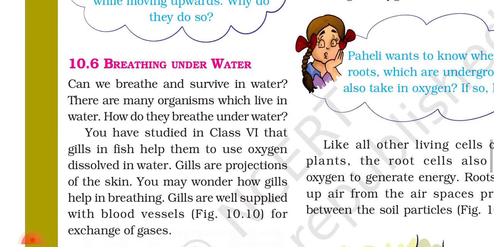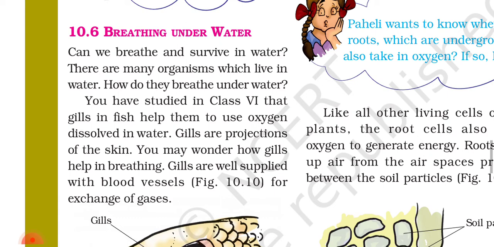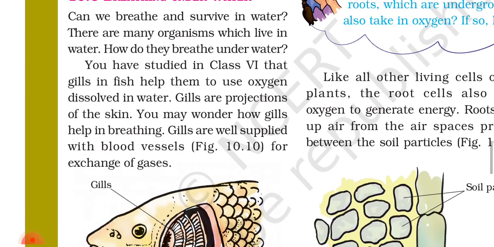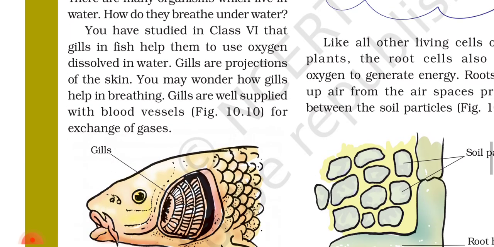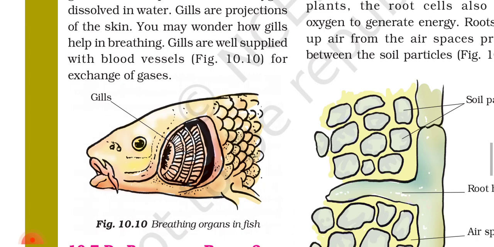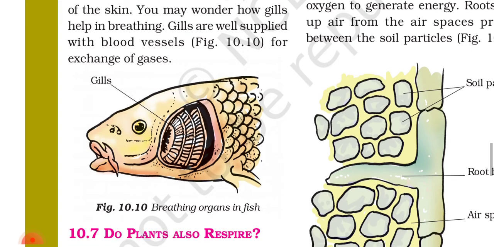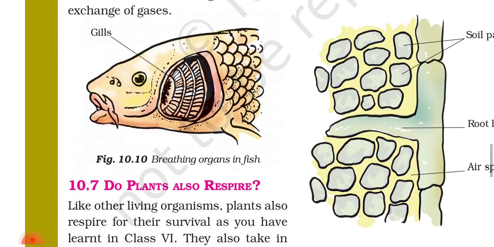10.6 Breathing underwater. Can we breathe and survive in water? There are many organisms which live in water. How do they breathe underwater? You have studied in class 6 that gills in fish help them to use oxygen dissolved in water. Gills are projections of the skin. You may wonder how gills help in breathing. Gills are well supplied with blood vessels for exchange of gases. Figure 10.10 Breathing organ in fish.